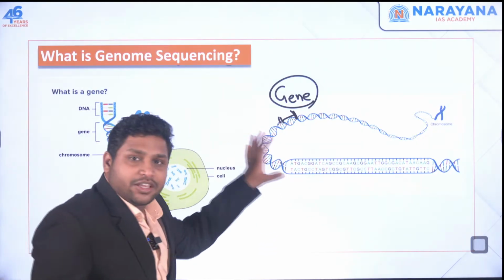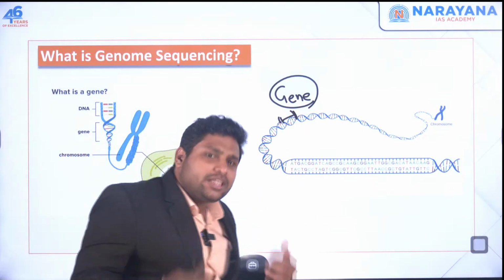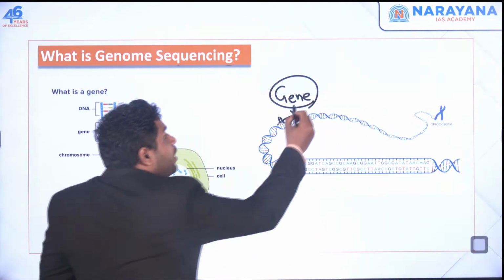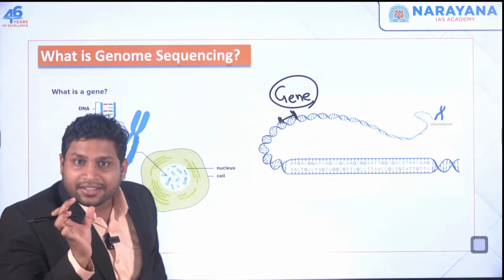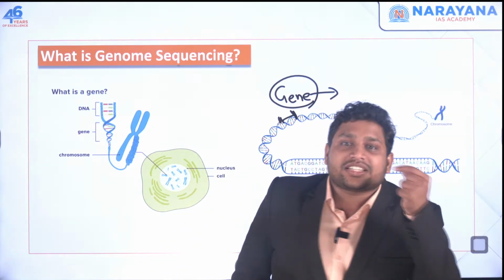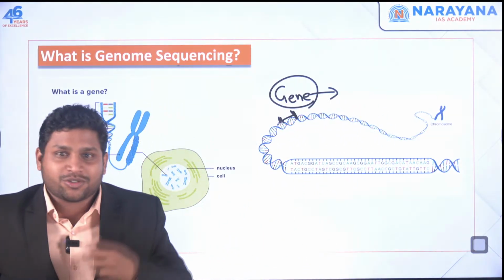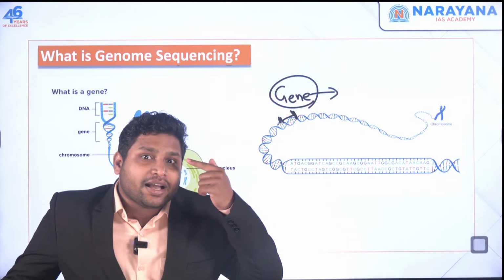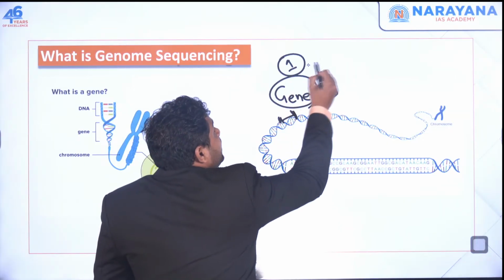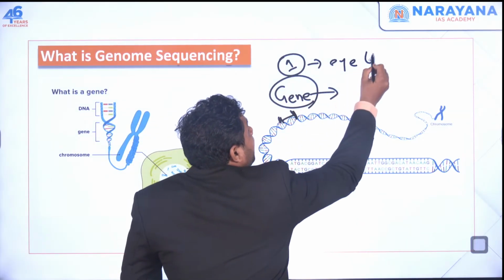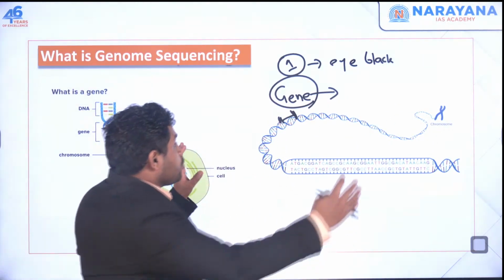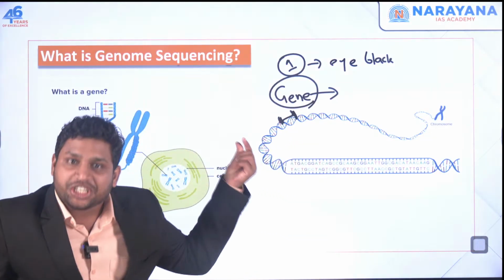So DNA, when you talk about DNA, it has all the information, all the instructions needed by your body. And here comes just one particular gene, just one part. This one gene will tell one specific characteristic about you, one specific trait about you. When I gave you the example that the color of my eyes would be black, I have one gene which says that the color of my eye would be black. Then there are so many other genes available in my body. So if I take just one segment, that would be a gene.